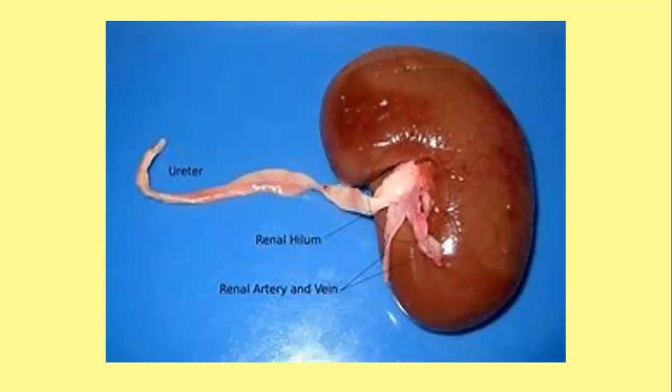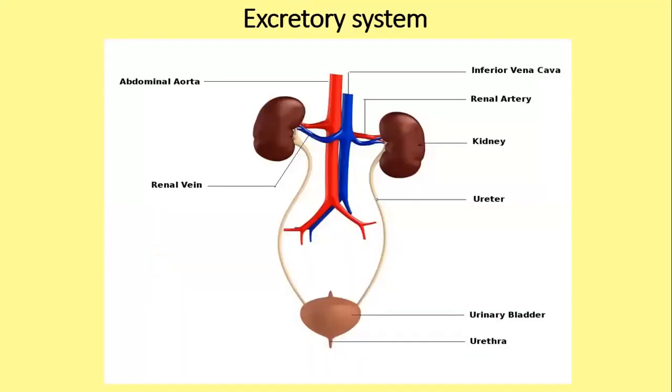Right. Now look at the main parts of the excretory system. Now look at the excretory system. Now there is a picture of the excretory system. Can you see the kidneys? Now the 2 kidneys are not on the same level. One is just slightly below the other.